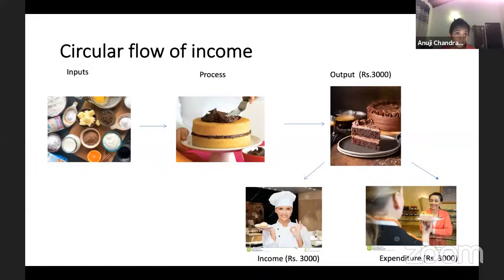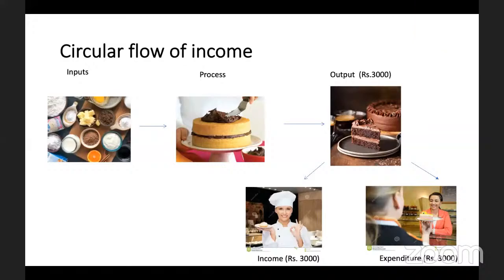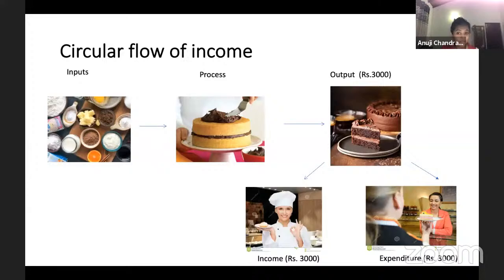Also, to purchase this cake, I had to spend 3,000. So the customer had to spend 3,000 to buy this cake. So expenditure is also 3,000. You can say the output of Hilton is equal to the expenditure of me. I had to pay 3,000 to get this cake.